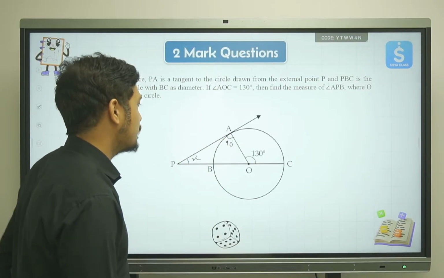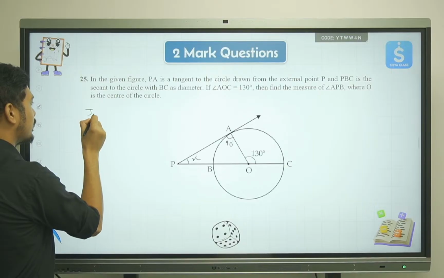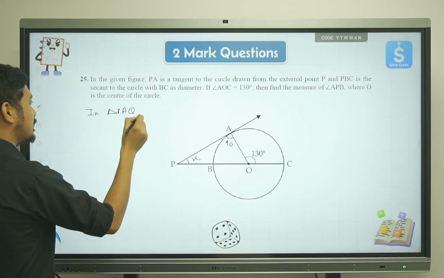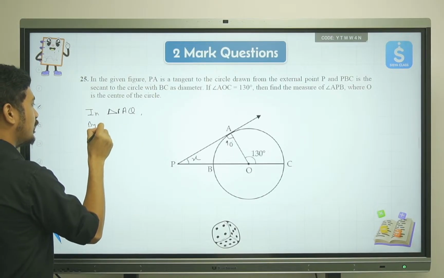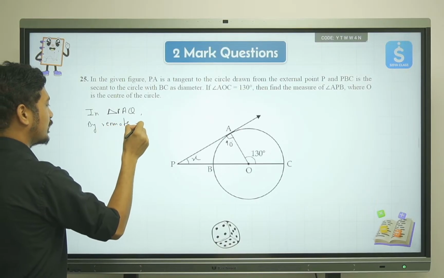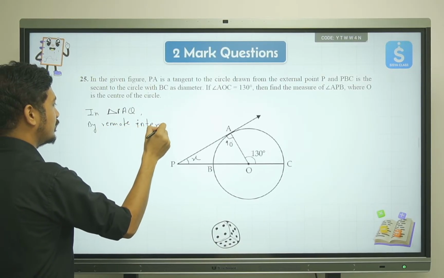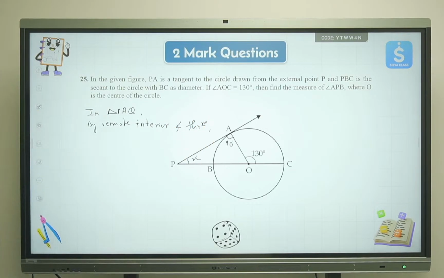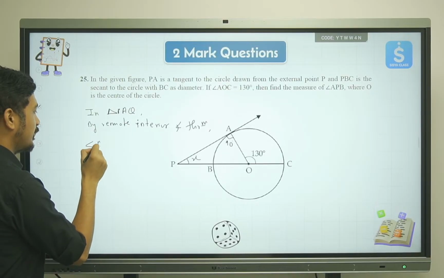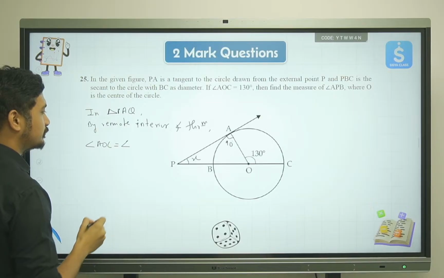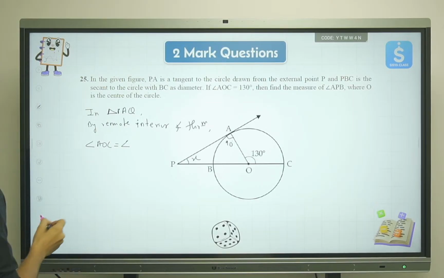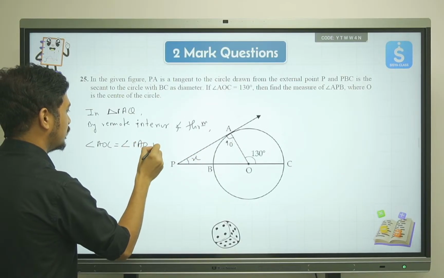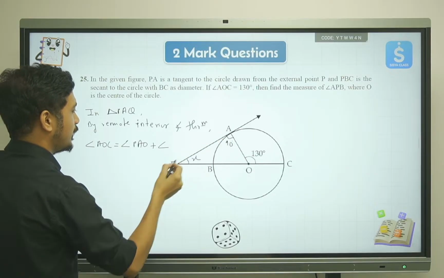Remote means far away. So we'll say in triangle PAO, by the remote interior angle theorem, angle AOC is equal to angle PAO plus angle APO.